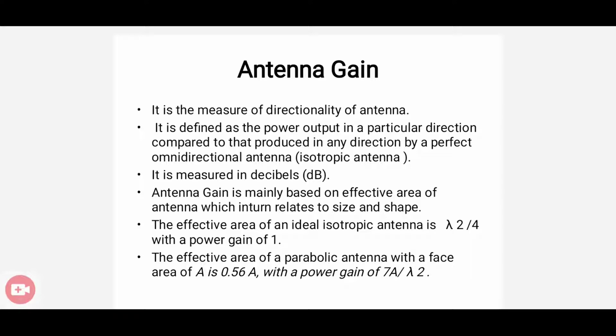So antenna gain is actually the measure of directionality of an antenna, and it is measured in decibel. How is it calculated for the isotropic antenna and for the parabolic antenna? For the isotropic antenna, the power gain is 1, and for the parabolic reflective antenna, it is 7A by lambda square. What is actually A? A is the effective area of antenna. So this antenna gain is directly proportional to, or based on, the effective area of the antenna, as well as related to its shape and size.